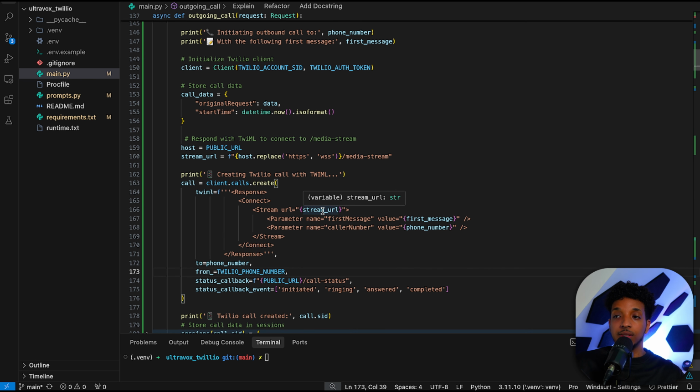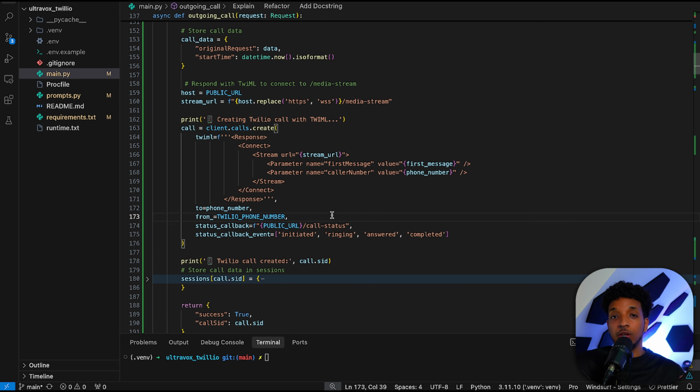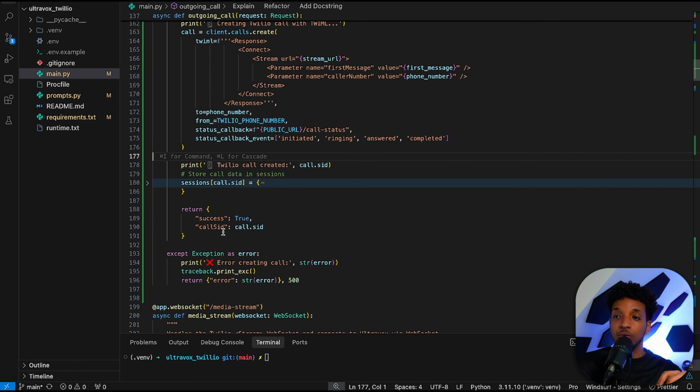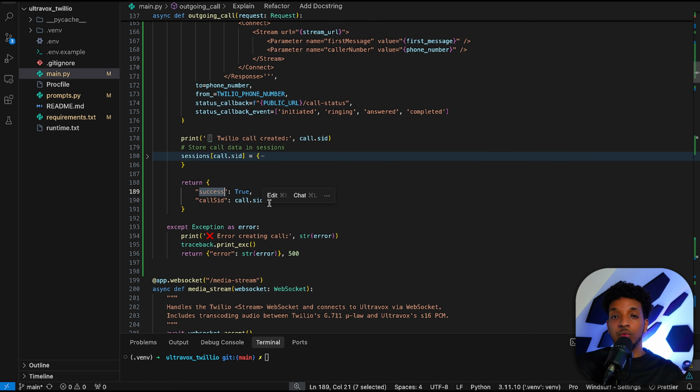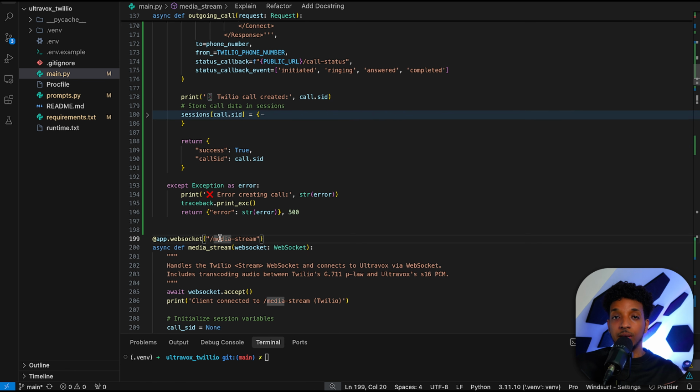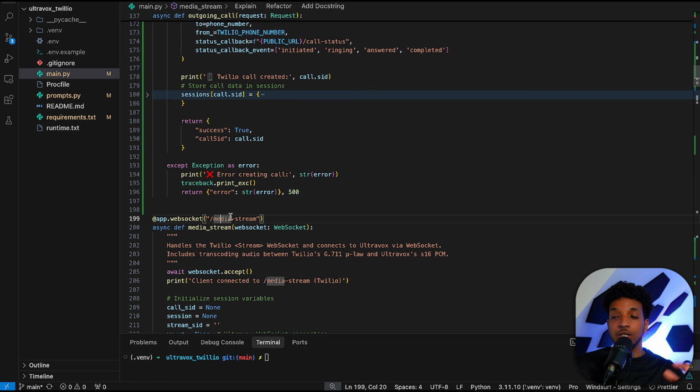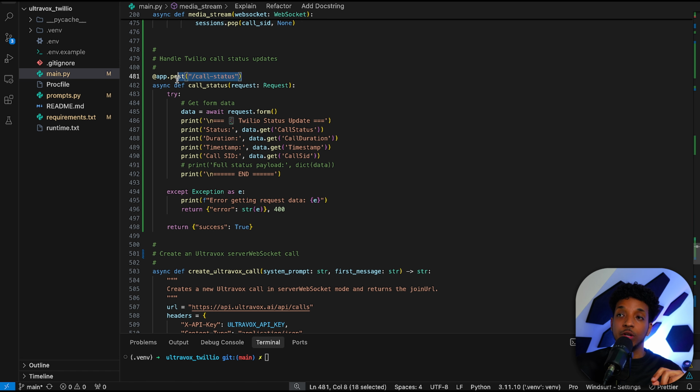You can see we pass it the stream URL, the first message, and the phone number. And also make sure to include these two variables at the bottom to get the call statuses. I'll show you the function that actually runs this in just a second. So that goes ahead and creates the call and returns success to our N8N workflow. Then that goes into Twilio, and Twilio will then call our media stream endpoint to start the communication channel between Ultravox and the customer.